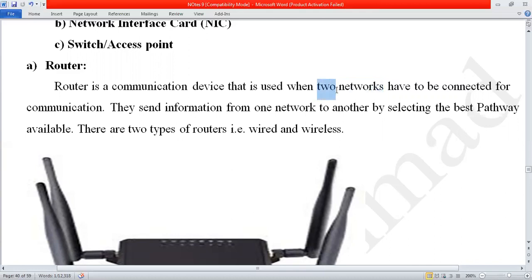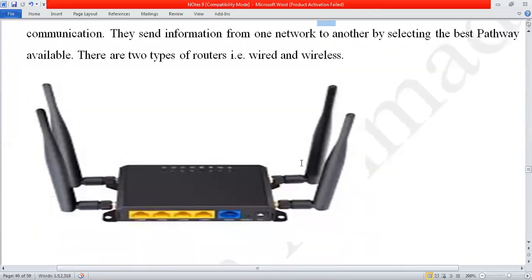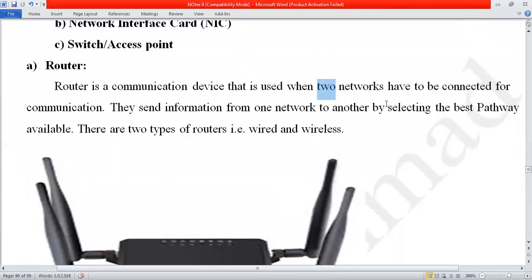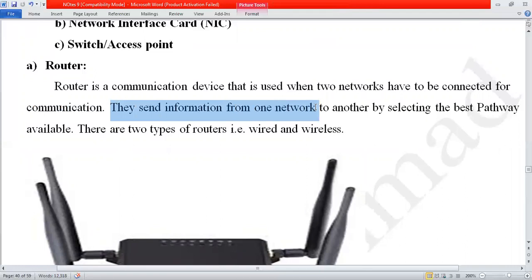So over here, we have two networks. Let's say one network is present in one computer lab and another network is present in another computer lab. Now we want to join these two networks. How can we connect them? With the help of this router, we can connect these two networks. Networks have to be connected for communication. For which purpose do we use the network? For communication. They send information from one network to another by selecting the best pathway.